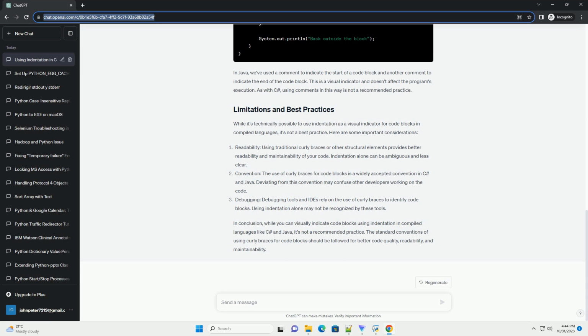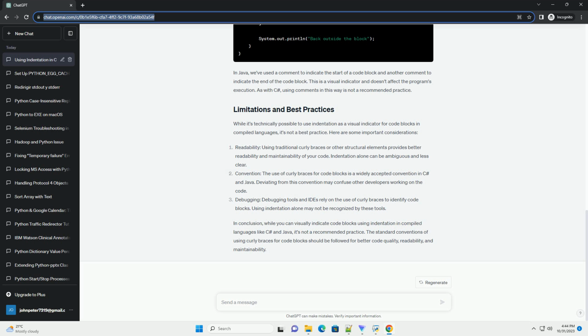In Java, code blocks are traditionally defined using curly braces as well. However, you can use comments to visually indicate code blocks using indentation. In Java, we've used a comment to indicate the start of a code block and another comment to indicate the end of the code block. This is a visual indicator and doesn't affect the program's execution. As with C#, using comments in this way is not a recommended practice.